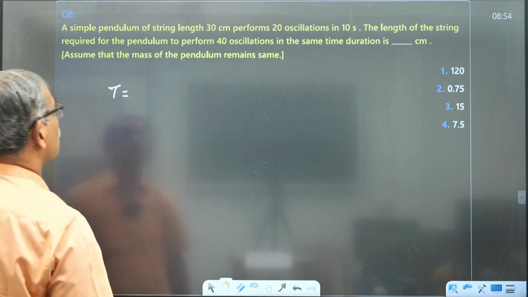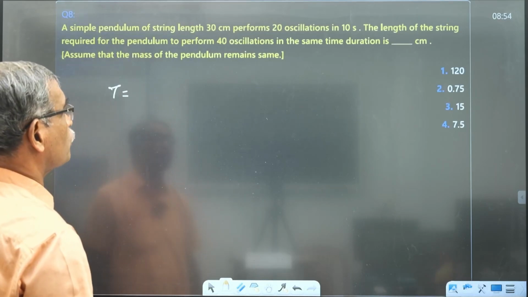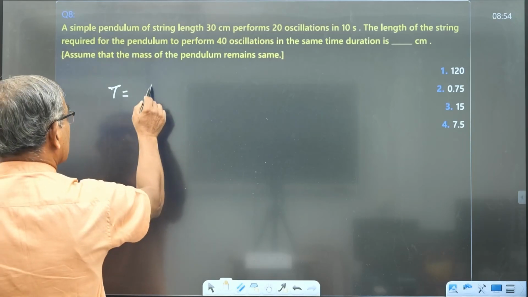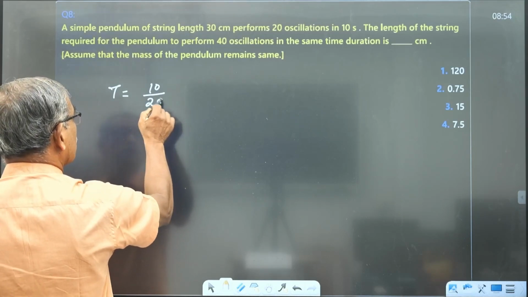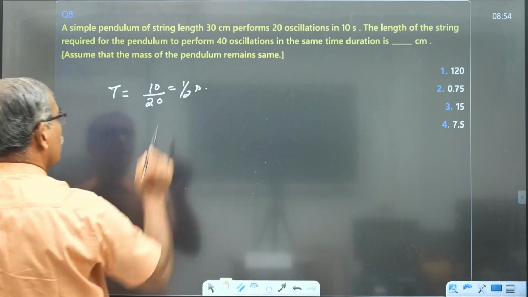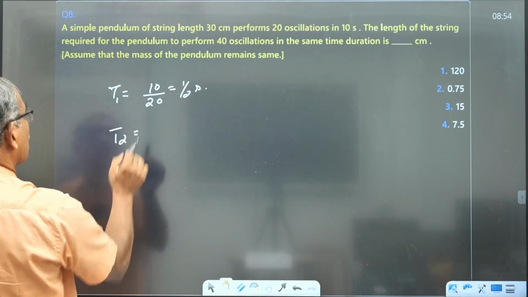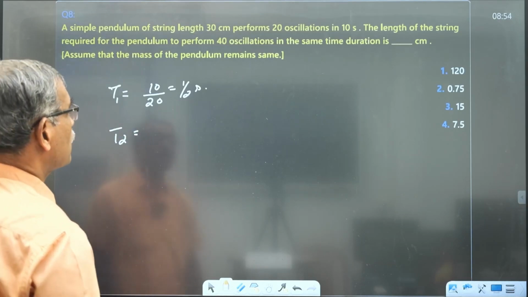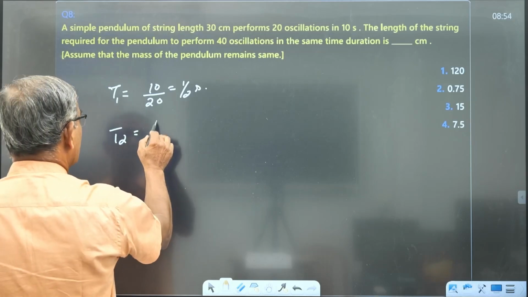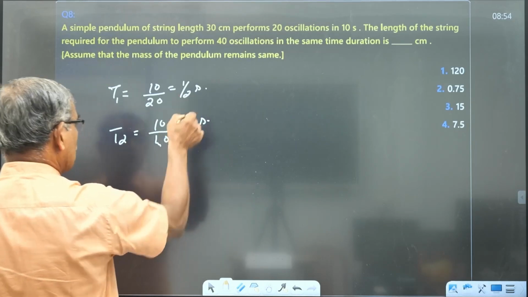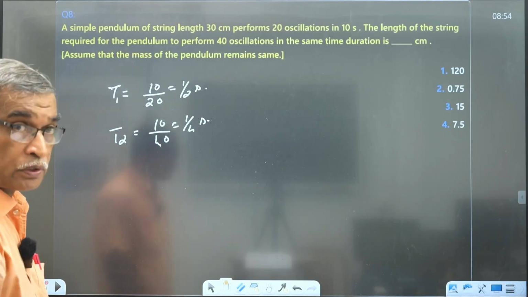The pendulum of 30 centimeter length performs 20 oscillations in 10 seconds. So the time for one oscillation is 10 by 20, equal to 1 by 2 seconds. This is the first case, T1. In the second case, what are they asking? 40 oscillations in the same duration, 10 by 40, so 1 by 4 seconds. That means the period is halved.